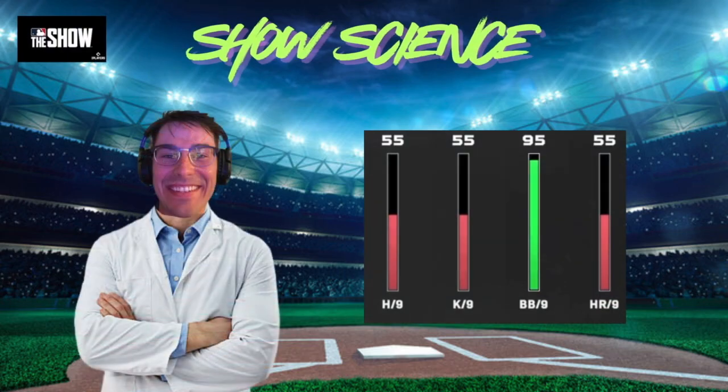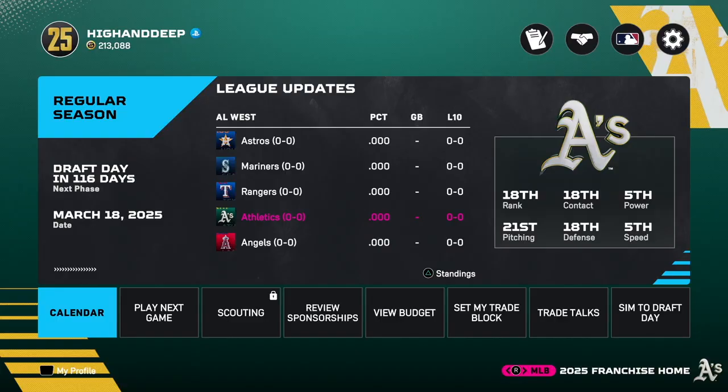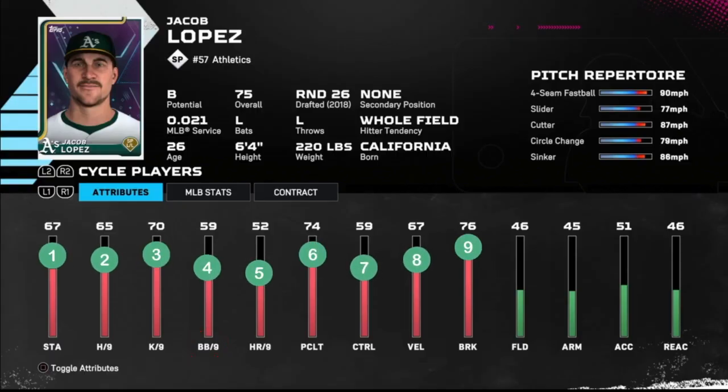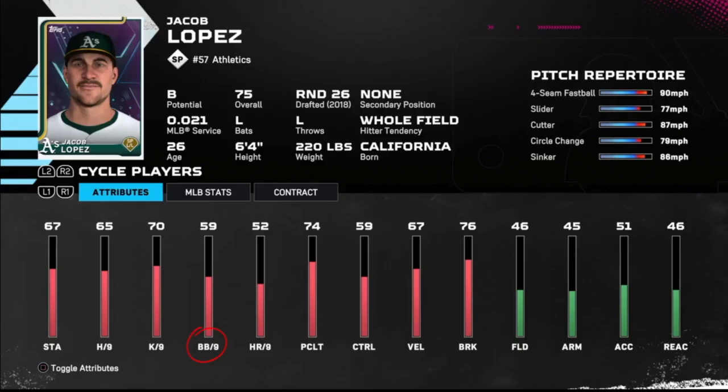Welcome to Show Science. In this series, we'll be testing and learning about just how meaningful and important certain attributes are for players. Today, we're going to be investigating walks per 9 for pitchers. As you can see, there's 9 attributes that affect a pitcher's playstyle and performance. Walks per 9 impacts how effectively each pitcher can find the zone.